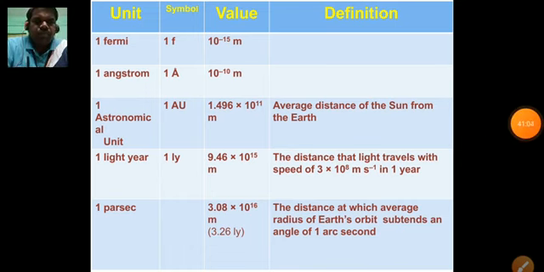So these are some smallest units and some very largest units, and you are supposed to remember all these five. One Fermi, 1 angstrom, 1 AU, 1 light year, 1 parallactic second. You are supposed to remember these in SI system.